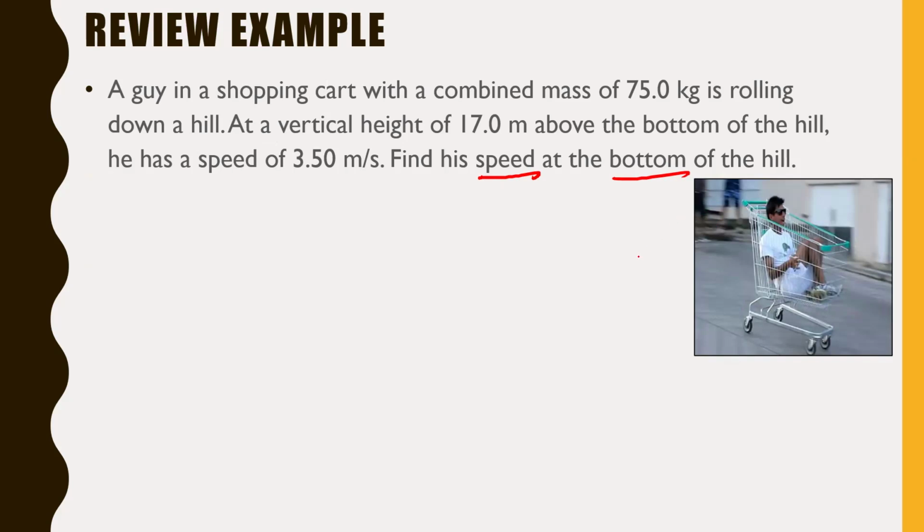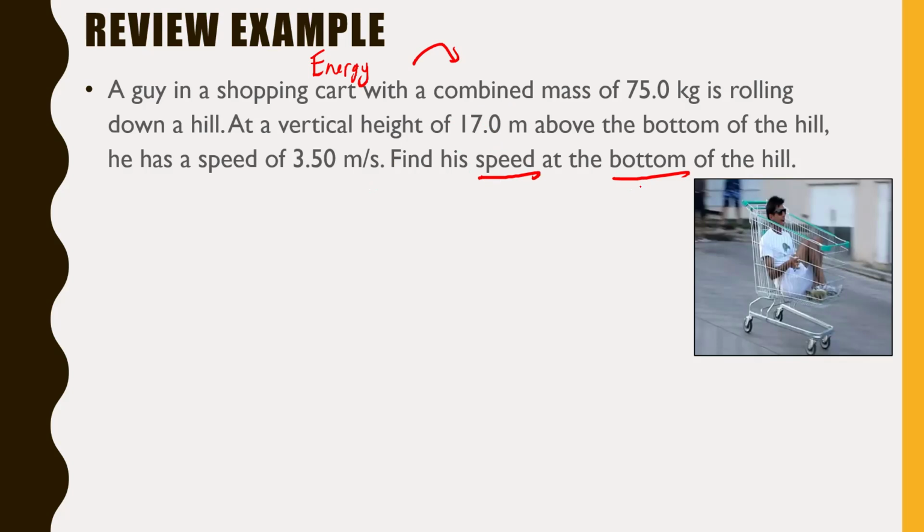Let's think about what we were talking about last class. Last class, we were talking all about the concept of energy. Now, energy, of course, cannot be created or destroyed. It can just change from one form to another. If we think about this question here, he's starting up near the top of the hill, at a height of 17.0 meters, and then he's finding his way down to the bottom of the hill. So think about what kind of energy transformation would be occurring here.